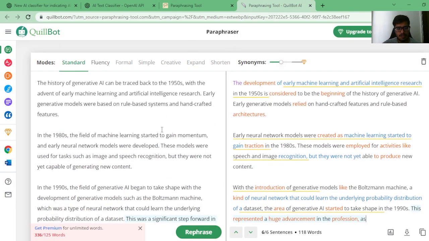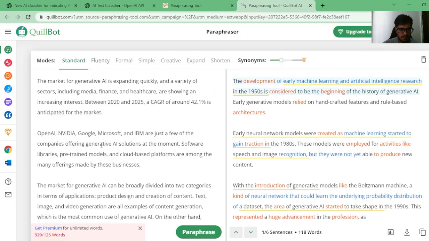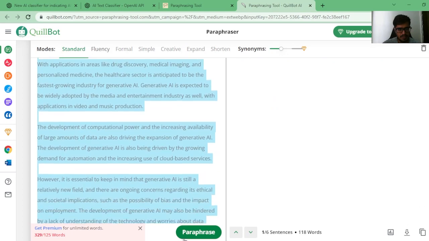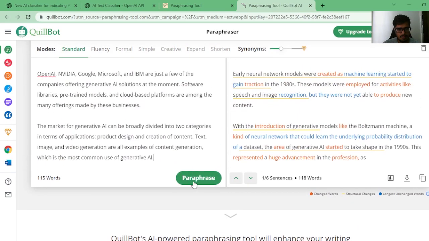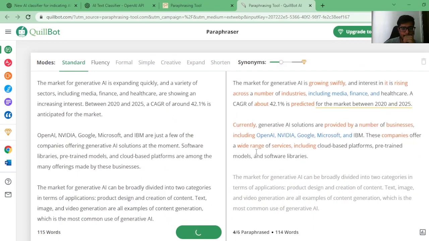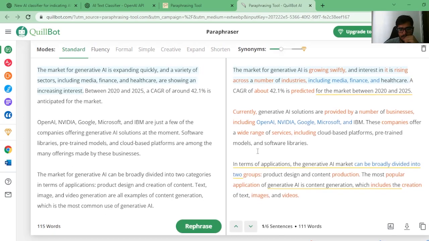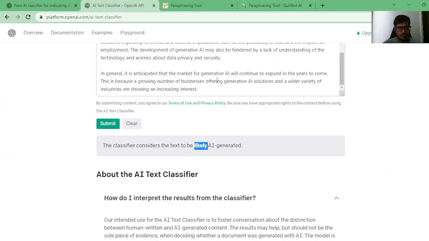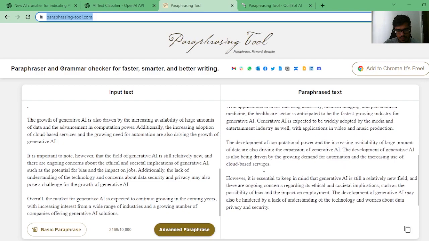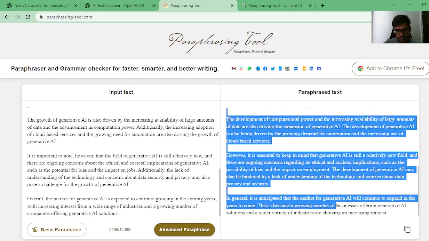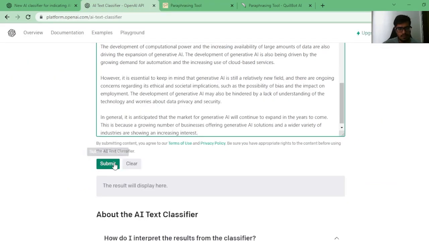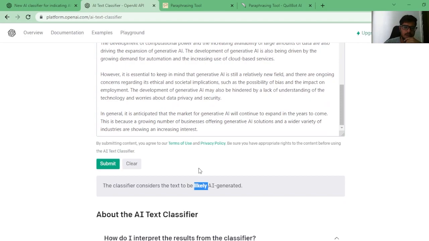Let's try advanced paraphrasing. It looks like we can only do it until here, so let's just do till generative AI and then paste the rest of the content. Okay, paraphrase. Looks like it's done. Let's copy this. Let's take it from the development part and paste it here. Submit it. It still says likely to be generated by AI.